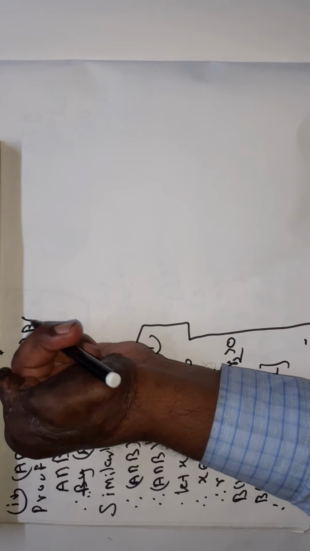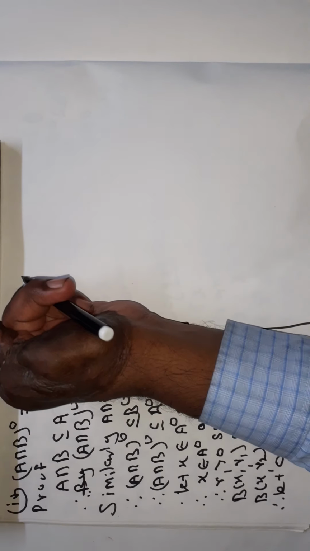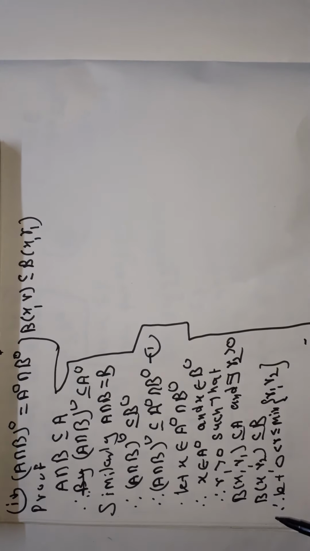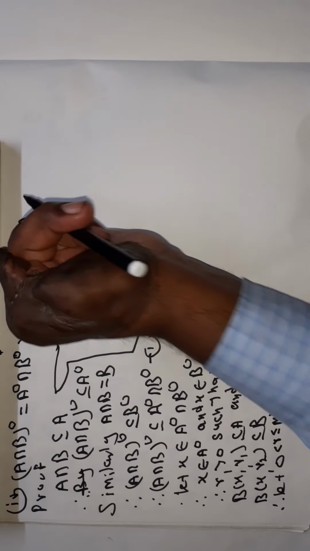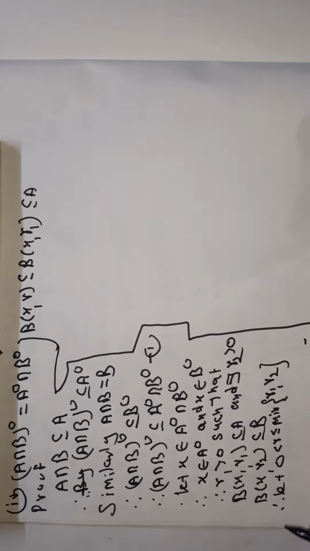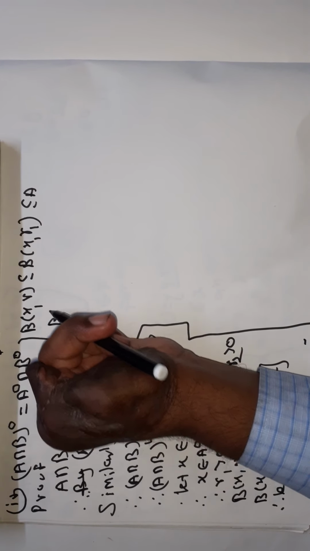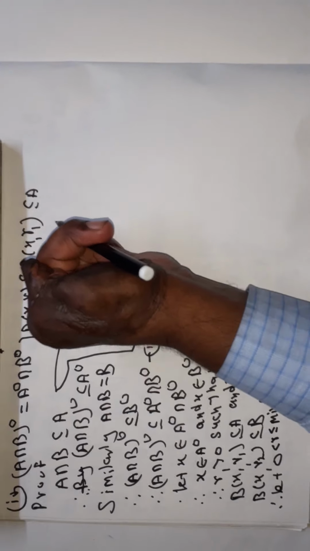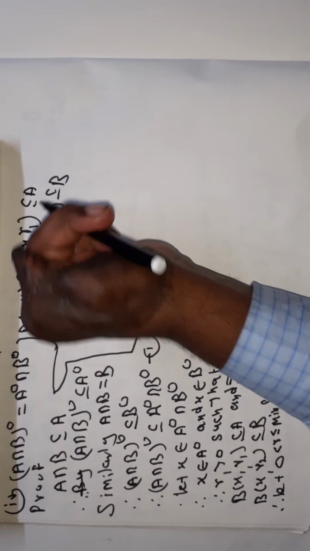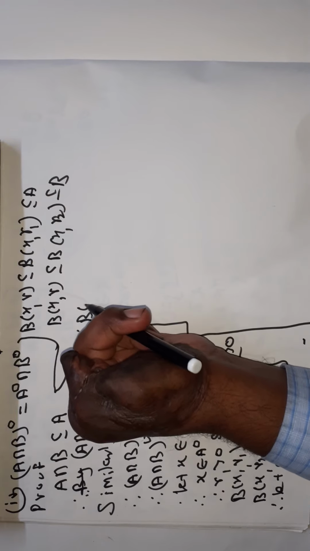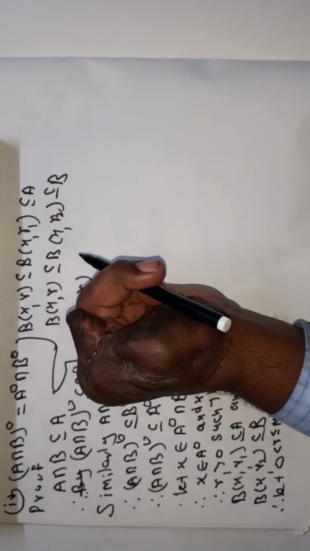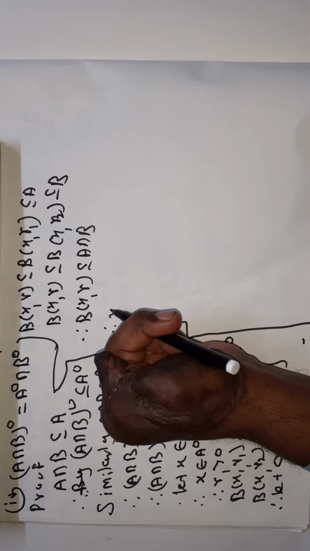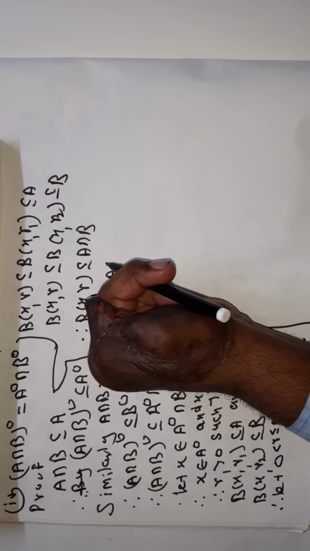the open ball centered at X and radius R is a subset of ball X R1, which is a subset of A, and the open ball centered at X and radius R is a subset of ball X R2, which is a subset of B. Therefore, the open ball centered at X and radius R is a subset of A as well as a subset of B, so it is a subset of A intersection B. Therefore, X belongs to the interior of A intersection B.